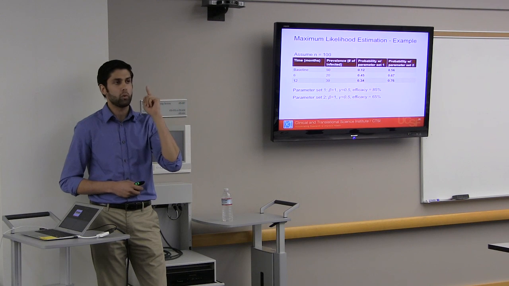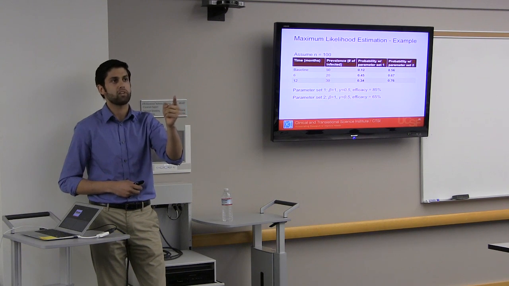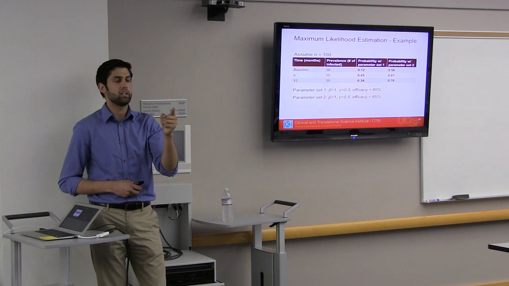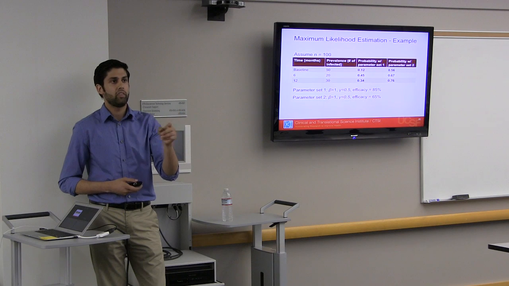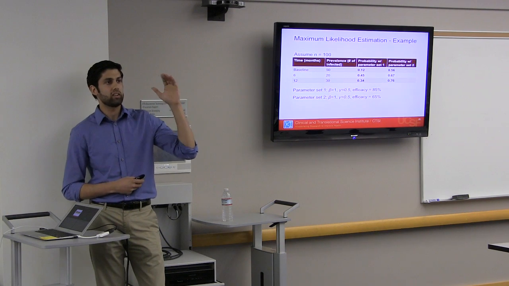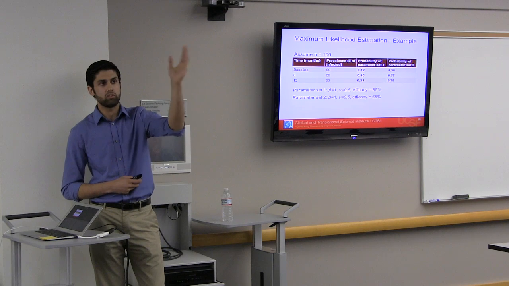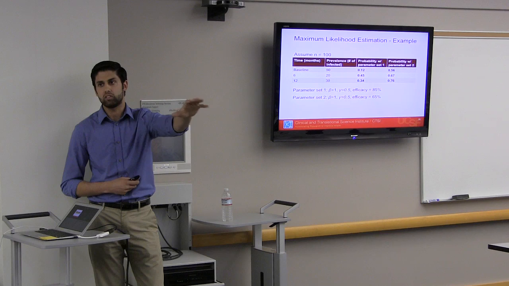What's the probability that there were 20 infections at 6 months? Well, the probability was 45%. And what was the probability that I saw 30 infections at 12 months? It's 34%. That's what I see with the first set of parameter values. With the second set of parameter values, which is the 4th column, I kept the same beta, same gamma, but I changed the efficacy to 65%.